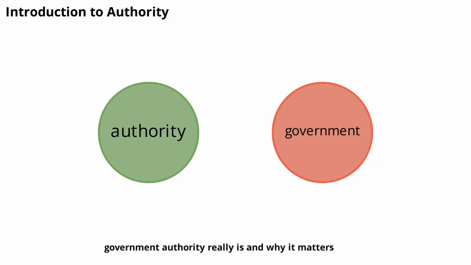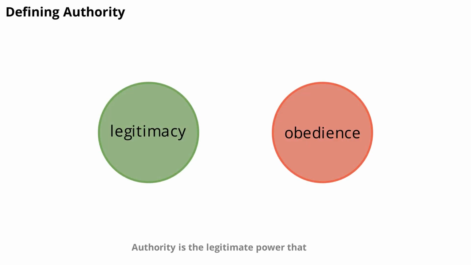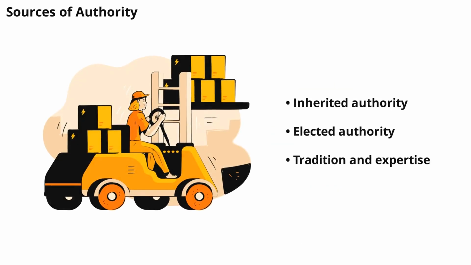Let's begin our journey by defining what government authority really is and why it matters. Authority is the legitimate power that individuals or groups hold to make decisions, enforce laws, and command obedience. In the context of government, authority is what allows leaders and institutions to create rules and expect citizens to follow them. This power isn't just about force, it's about legitimacy and acceptance by the people. Without authority, rules would be ignored and chaos could follow. So, authority is the backbone of any organized society, ensuring that everyone knows what's expected and what happens if those expectations aren't met.